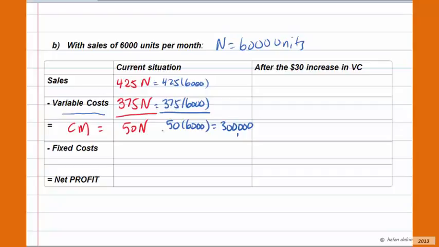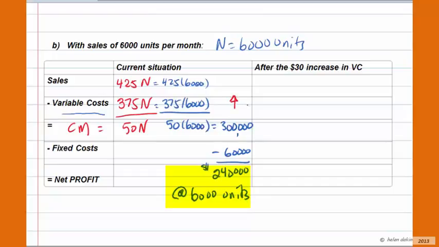And from my gross profit, I'm going to subtract the fixed costs of $60,000. And so the net profit that is left is $240,000. So our current net profit is going to be $240,000 at sales of 6,000 units. Now, what happens to this profit if our variable costs go up by $30 per unit?